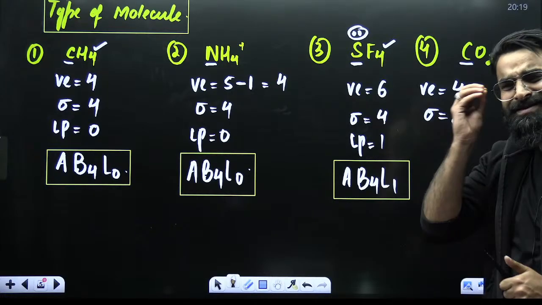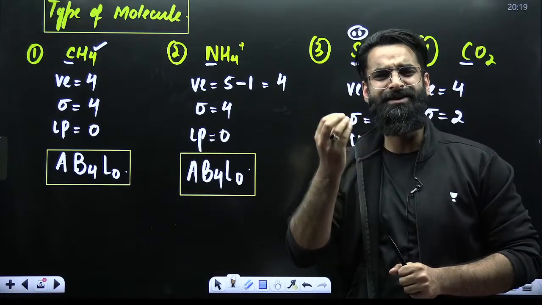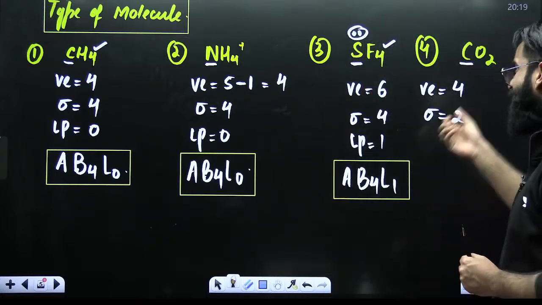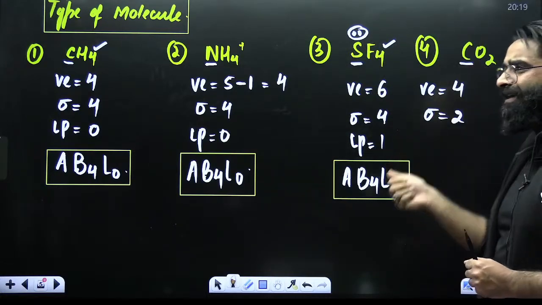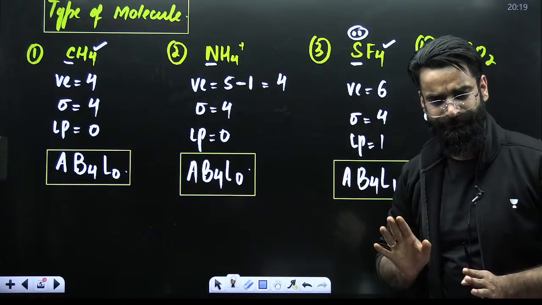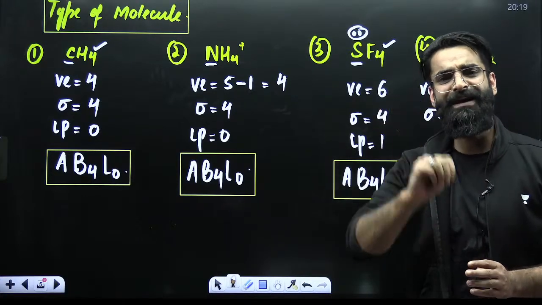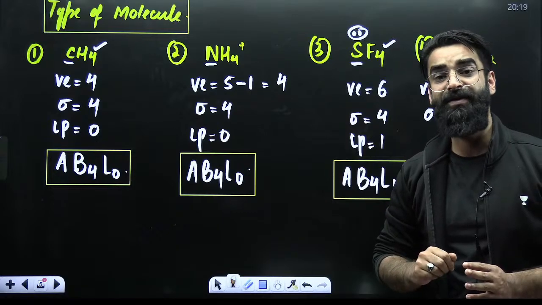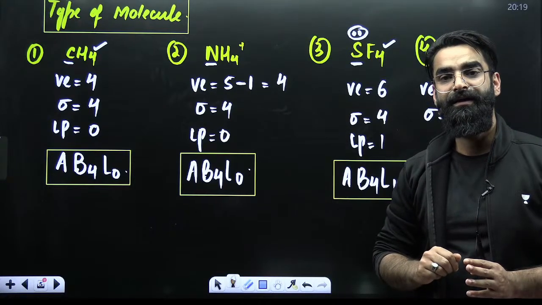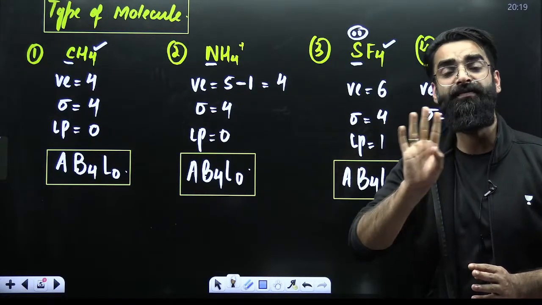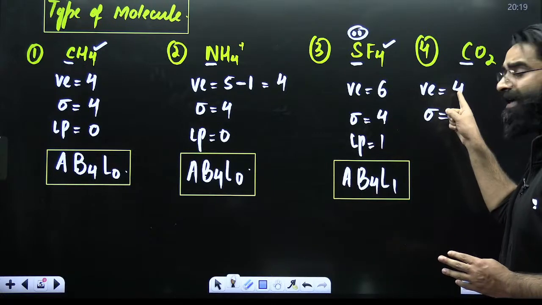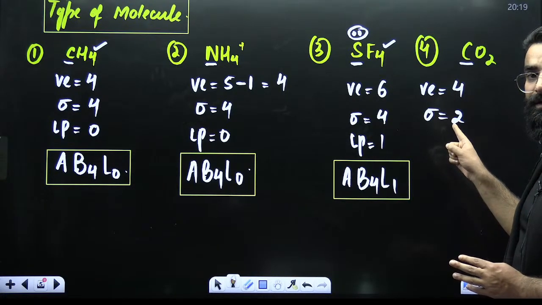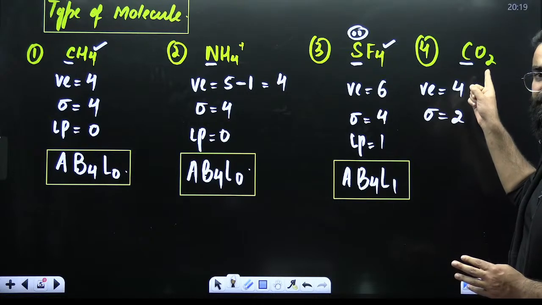consider, just to make you understand, just so that you can remember it, that these 2 divalent atoms are forming 2 bonds with carbon each. So carbon had 4 valence electrons. Now consider as if one oxygen is forming 2 bonds with carbon, right? So carbon in total is forming here 4 bonds. So 4 valence electrons carbon had, sigma bonds 2, and these are divalent atoms attached.